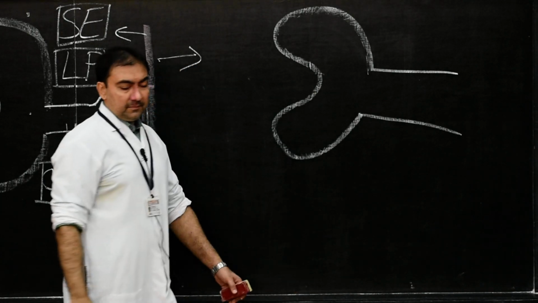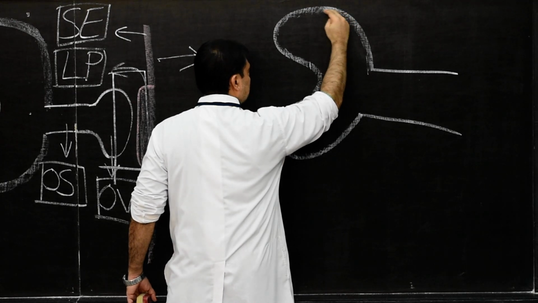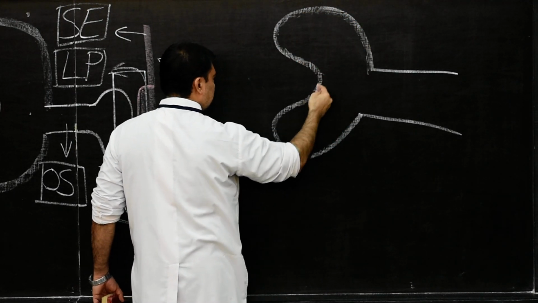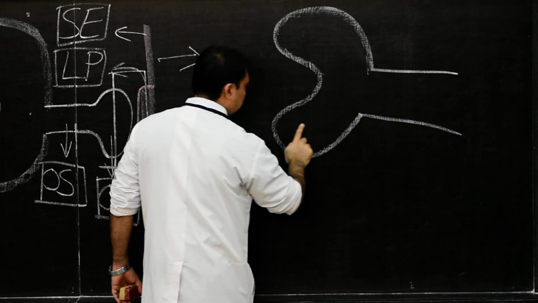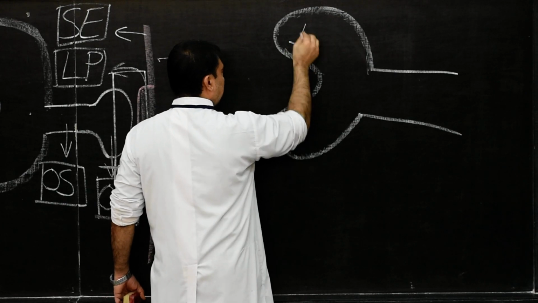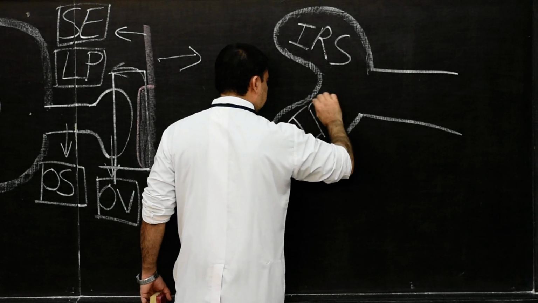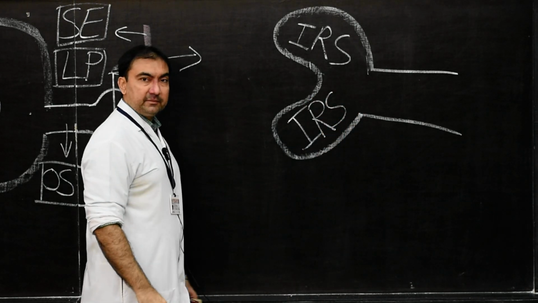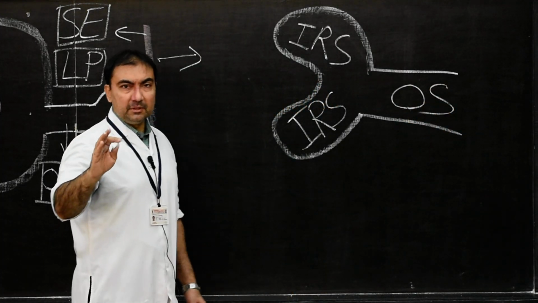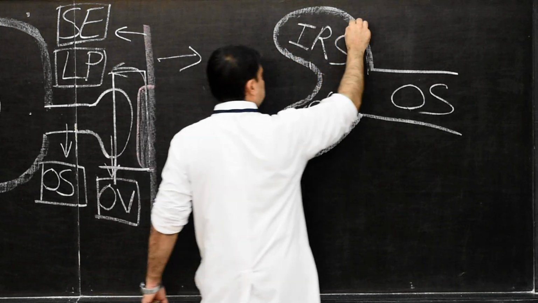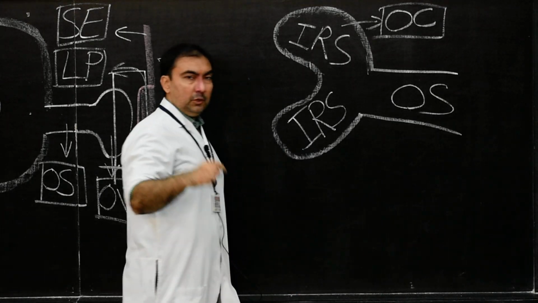Now this optic cup will be developed in such a way that it will have, where my hand is there, outer layer, inner layer. In between this space, with my index finger I am showing you, this space will be known as intraretinal space. Simply note it down at this stage as intraretinal space. Very simple. This is our optic stalk. Very simple. Now this portion will be known as optic cup. Optic cup is developed from optic vesicle.